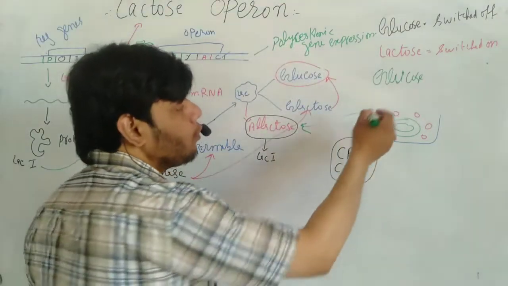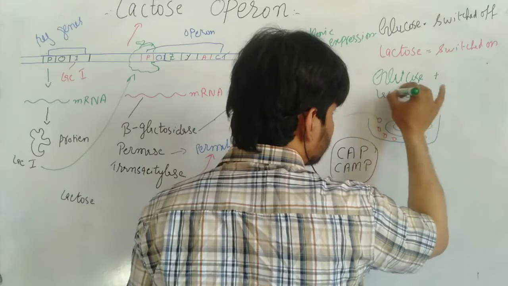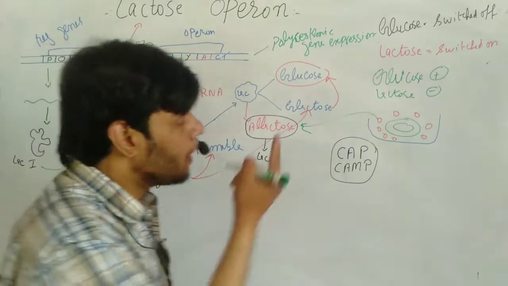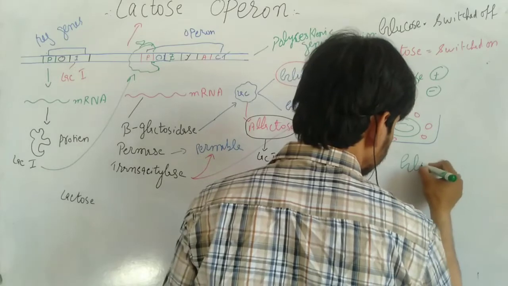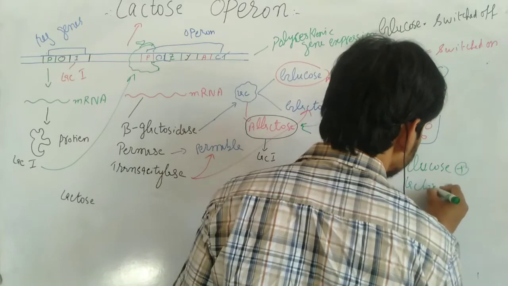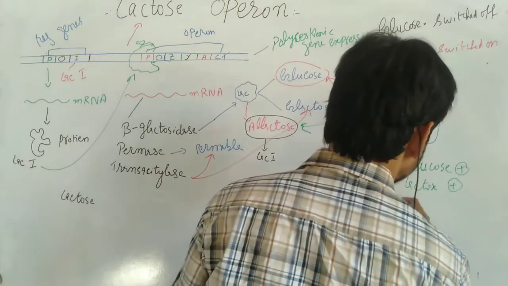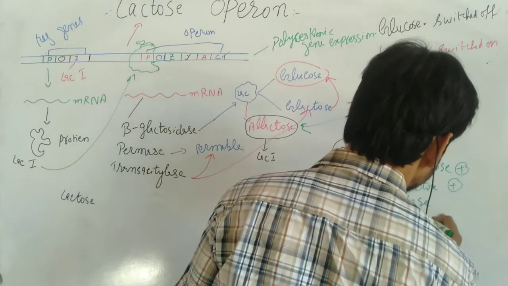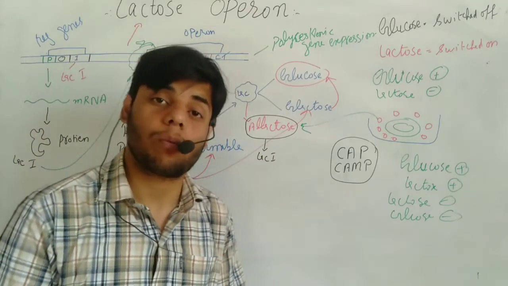Now remember, if glucose is present, let's suppose, and lactose is absent, then what happens? This is the process. If glucose is present and lactose is present, then what happens? Another question, if lactose and glucose are both absent, then what happens? These are the questions that arise in our mind.